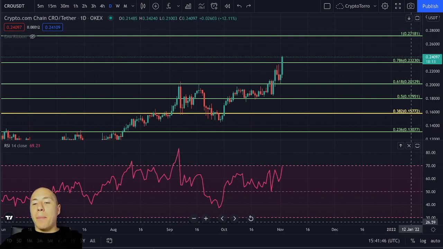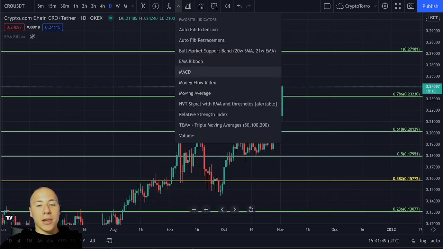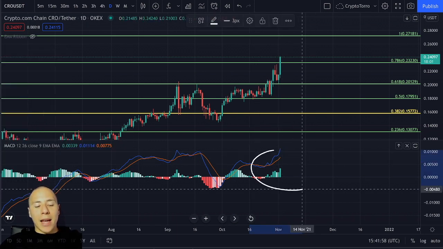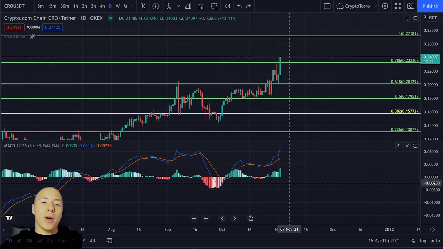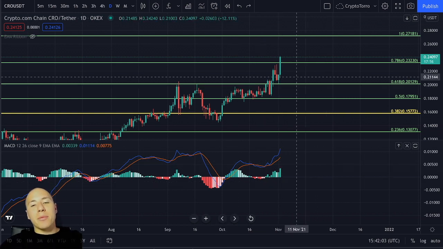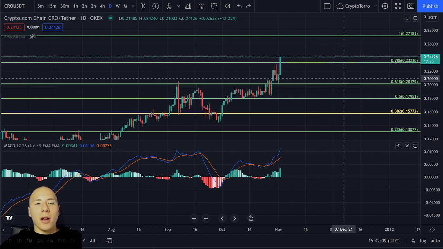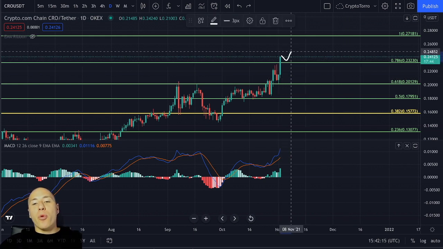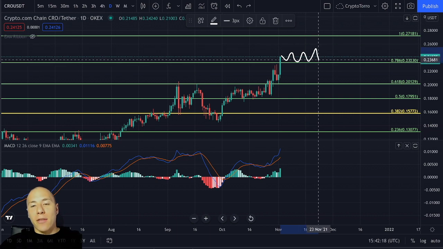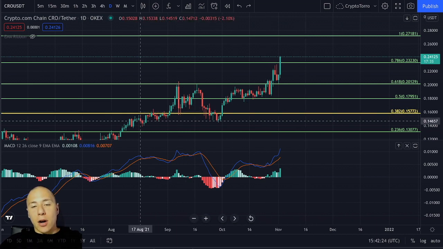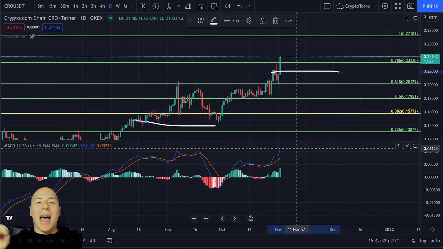But if we take a look at the MACD, I think something rather different is occurring. We are clearly seeing a continuation of momentum towards the upside, and we are not seeing any momentum loss so far. So this is looking very good on the daily time frame, and therefore I think we will actually see a continuation of this movement towards the upside, or perhaps we're going to accumulate on top of the 0.786, on top of the $0.23. But what I think is absolutely important is if we see more than 3 daily closes, we will actually be confirming this as a major level of support, and as well creating a higher low compared to our previous low. So that is actually something I think is absolutely marvelous.